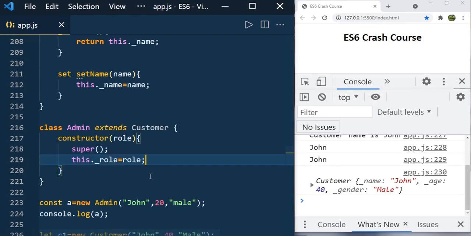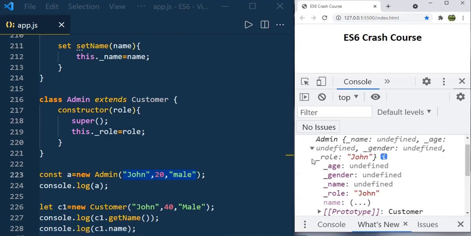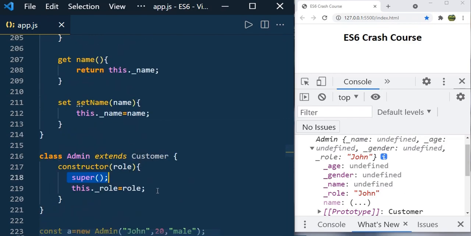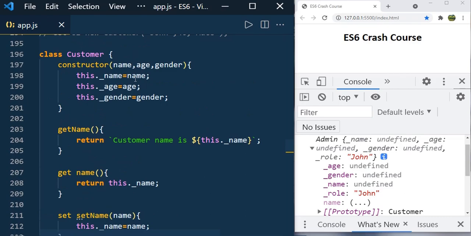So here if you observe, we didn't pass any parameters to super, right? Here we passed John, 20, male, these three arguments, but now if you see the admin, you can see age undefined, gender undefined, name undefined, because we passed these values but we didn't pass those values to the super constructor. Which means these values cannot be initialized. So for that you need to define these three properties in the constructor of the derived class.